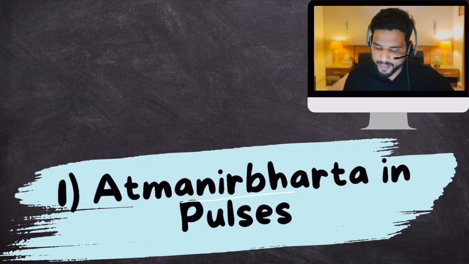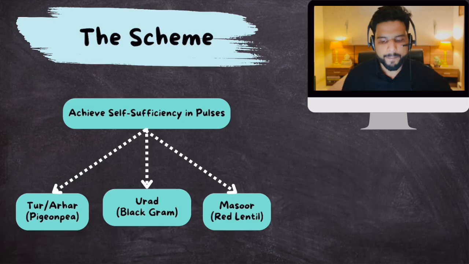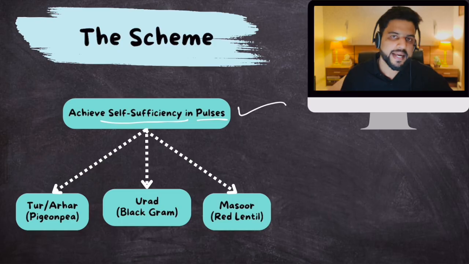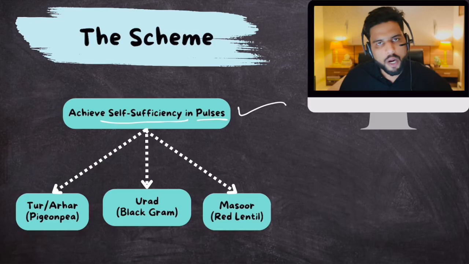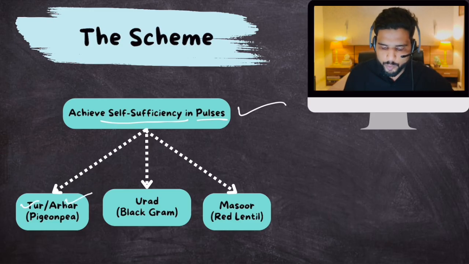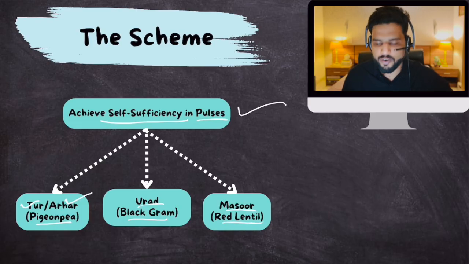You understand the context now. So, Atmanirbharta in pulses. Now about this scheme. The main aim of this scheme is to achieve self-sufficiency in pulses. India wants to become Atmanirbhar, self-reliant when it comes to pulses production. The government has said that though we will focus on all pulses crops, primarily we will focus on three crops: tur or arhar, which is pigeon pea, urad, which is black gram, and masoor, which is red lentil.